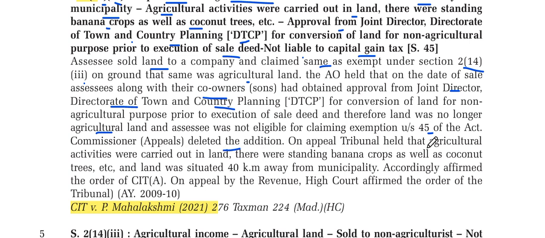The Appellate Tribunal held that agriculture activities were carried out on the land. There were standing banana crops as well as coconut trees, and the land was situated 40 kilometers away from the municipality. Accordingly, it affirmed the order of the CIT(A), and in the appeal by the Revenue, the High Court affirmed the order of the Tribunal.